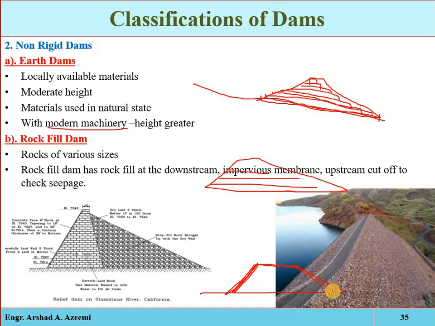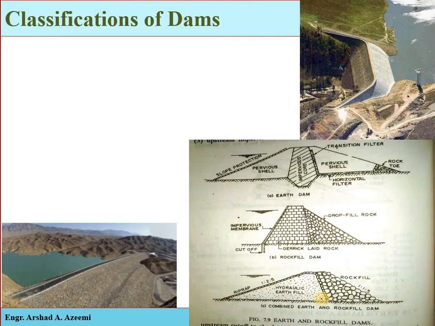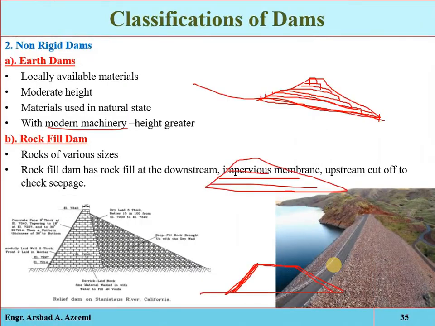In modern practice, the rock fill dam has four parts. One is the dumped rock fill at the downstream side. Here we have the downstream part, and here we have the water cushion, just to dissipate the energy.